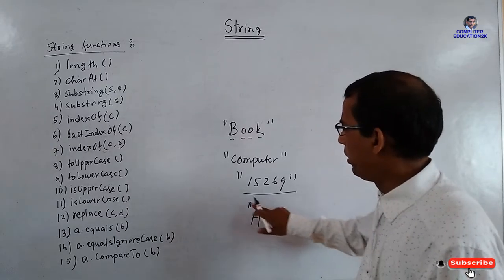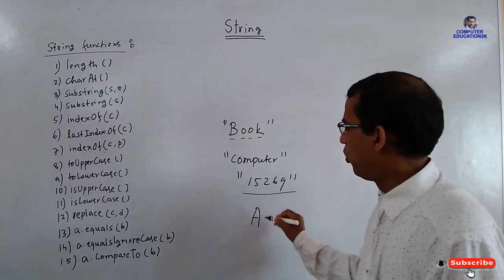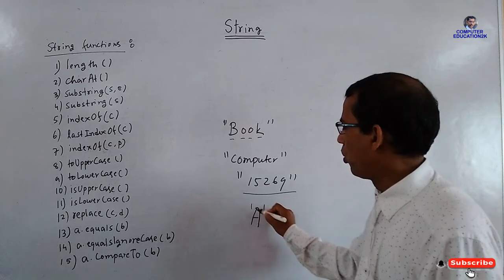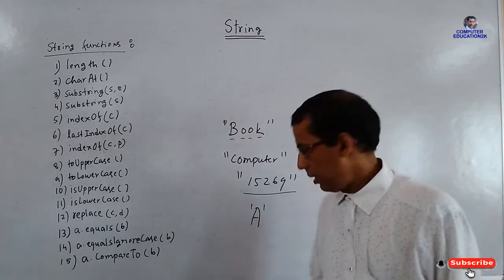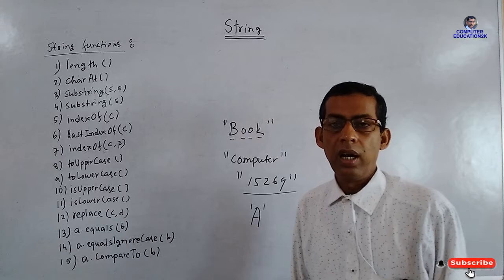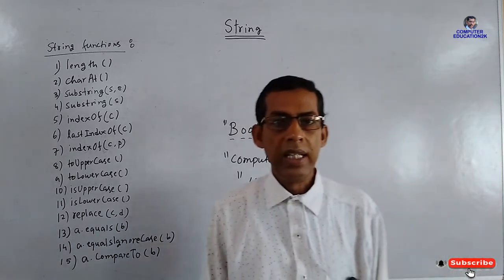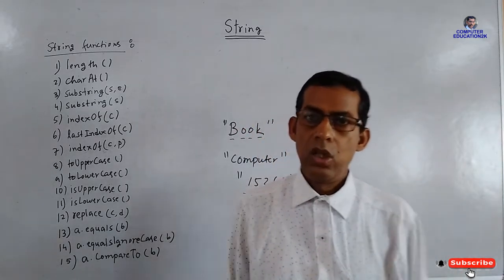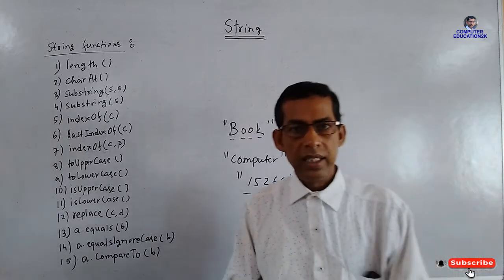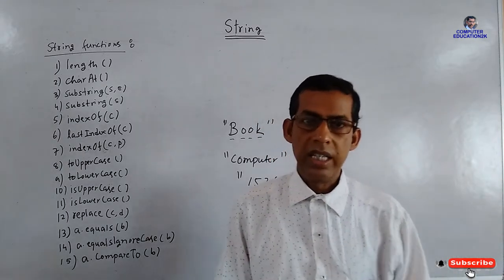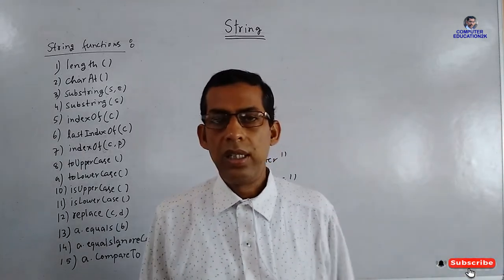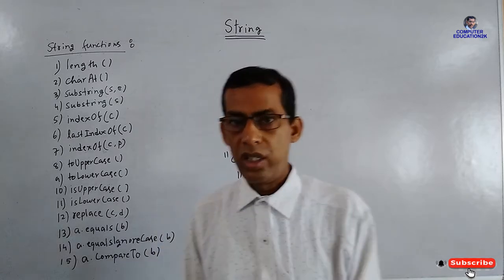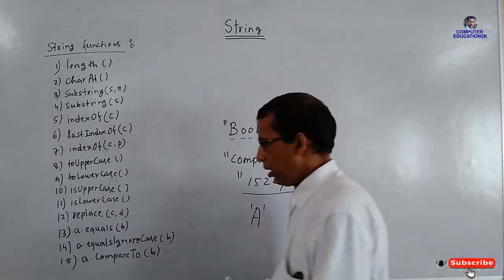But if you remove the double quotes and put it in single quotes, then A will be a character. So anything in single quotes is known as a character, but any number, any word, any sentence in double quotes is known as a string in Java.